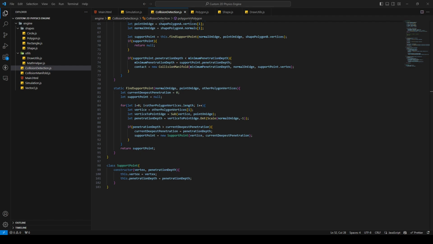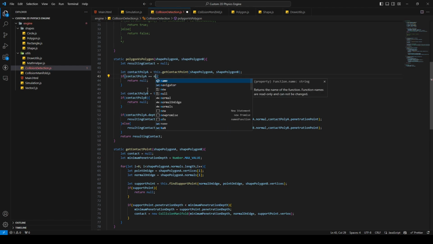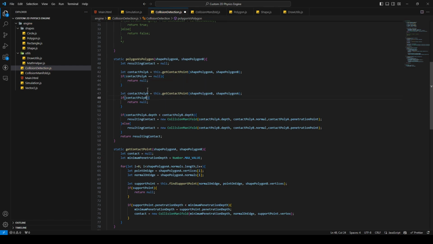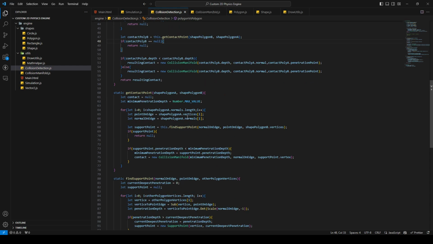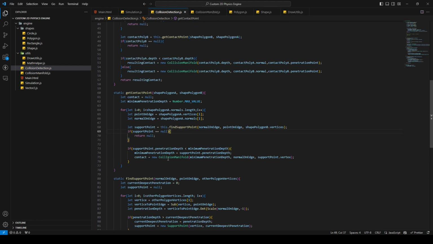Or is it? Okay, let me check this. I'll be back in a second. Okay, I made a serious mistake or error. This needs to be null. There we go. And I think I made that error somewhere. Yeah, there. We also need to check if that's null. I think that's it, hopefully.